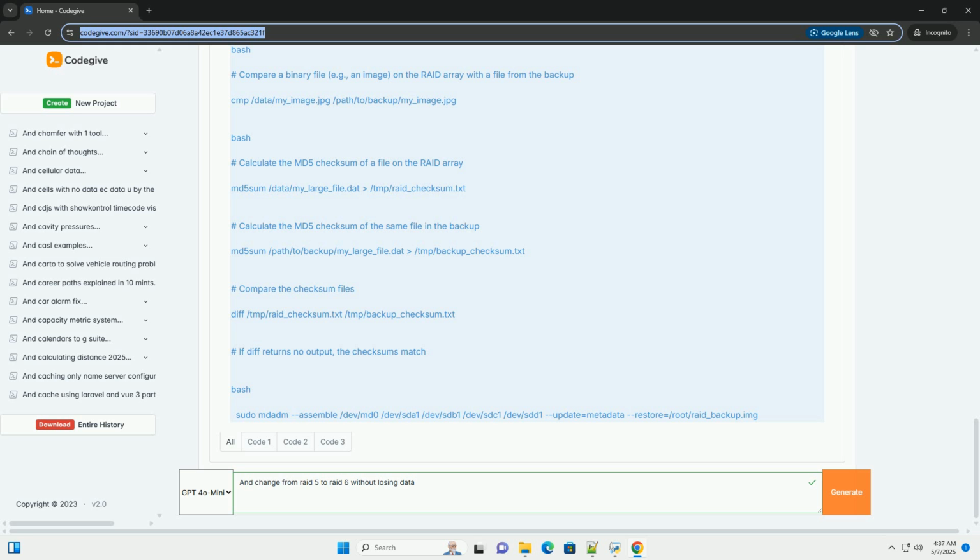This will show you RAID level: confirm it's RAID 5. Chunk size: the size of the data blocks. Note this down, you might need it later. Array size: the total size of the array. State: should be clean or active.